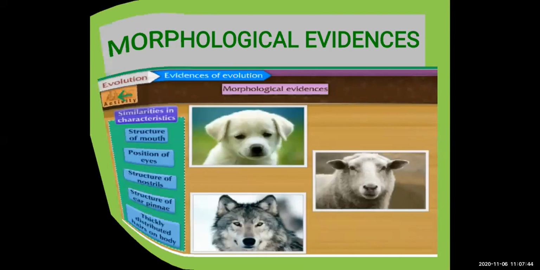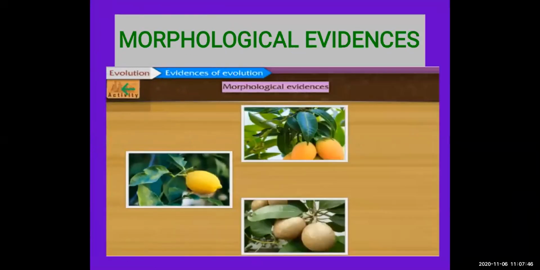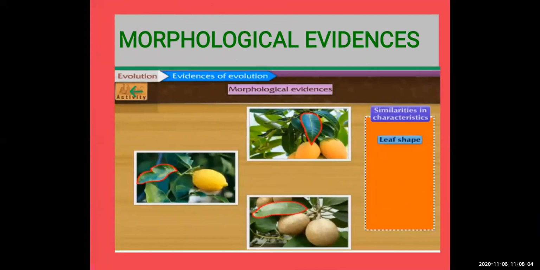Now next we will focus on these plants. Okay, plant leaf structure, how they look. In morphological evidences for the plants, we will see these three fruit plants, how they are looking similar. See students, with the red color it is marked. You can see the leaf shape.